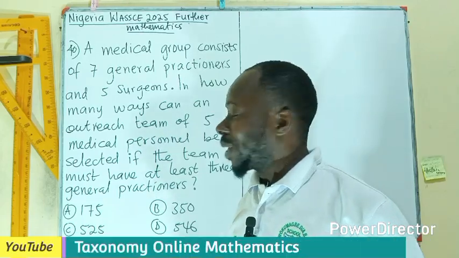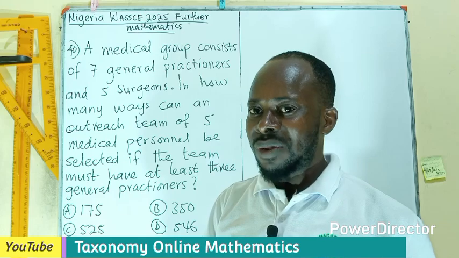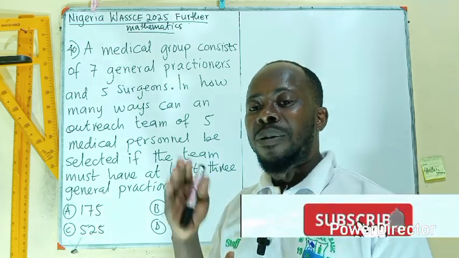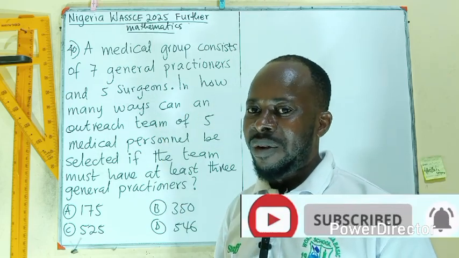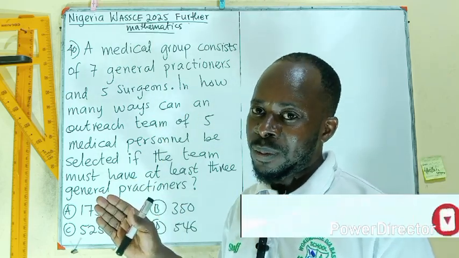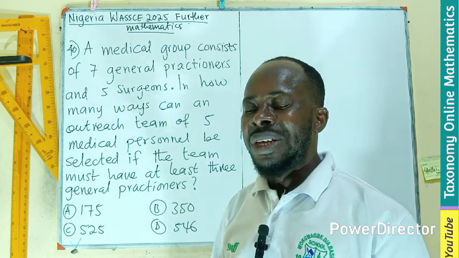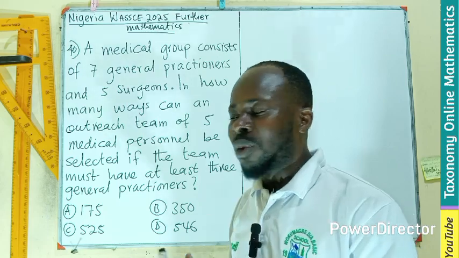Hello, welcome to question 40, which happens to be the last of the objective test questions. If you are seeing this for the first time, know that we have treated from question 1 to question 40 of the WASSCE 2025 Nigerian Further Mathematics. After this episode, the subsequent episode is going to be the subjective test question, the section B. Don't miss that one also.